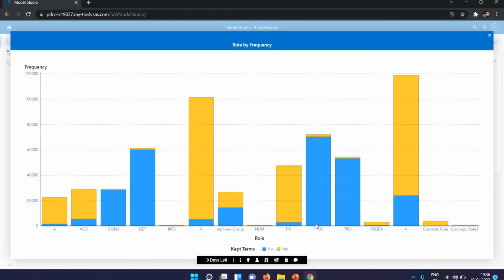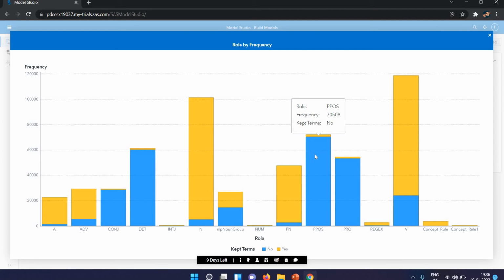Okay, AFX is not here. Then we have the regular expressions. Okay, regular expression is kept maximum. Then we have the concept rules. So concept rule is also kept maximum here. Okay, so this is how we will see, and we will take the decision.